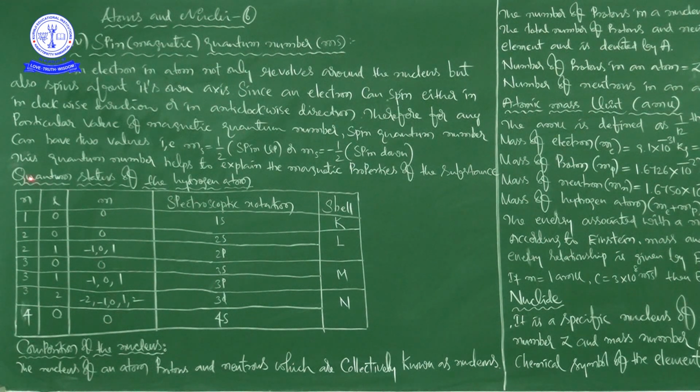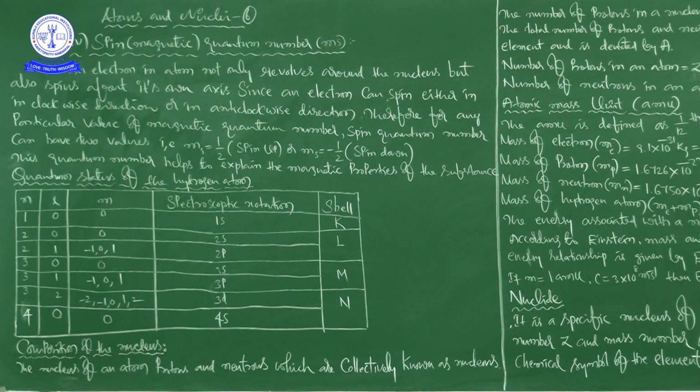Here you can see the quantum status of the hydrogen atom. Regarding this spin quantum number, what I told you: an electron in an atom not only revolves around the nucleus but also spins about its own axis.